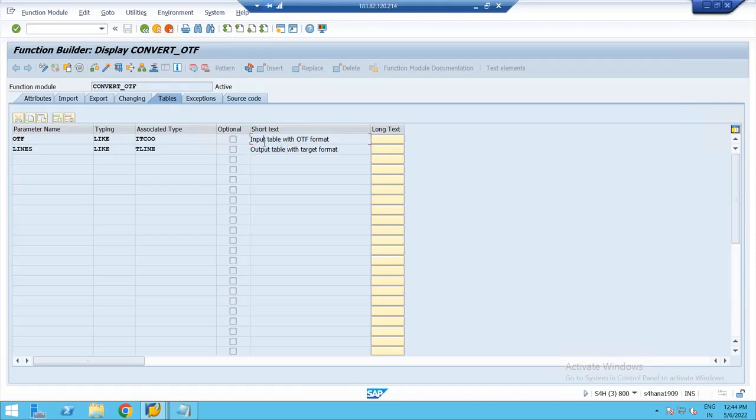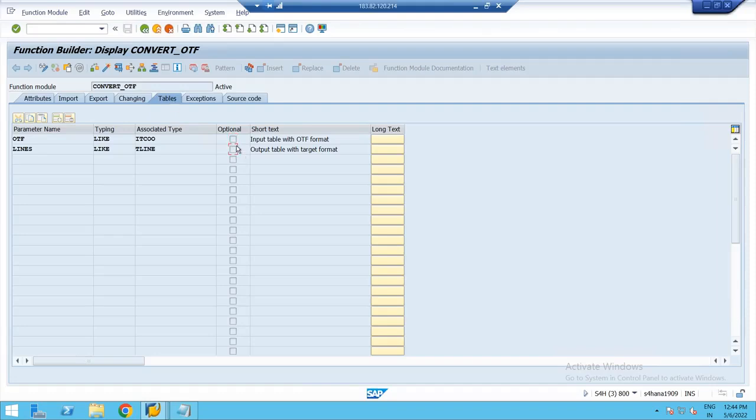So what do you mean by input table? I need to prepare an internal table of what type? ITC double O, and pass that particular internal table. Output table means it is going to return an internal table of what type? T line. Understood? So according to the signature of this function module, we have two internal tables which are mandatory.